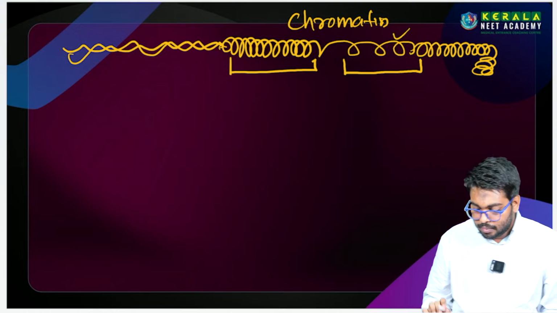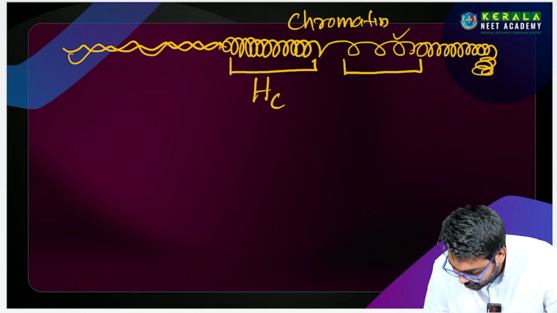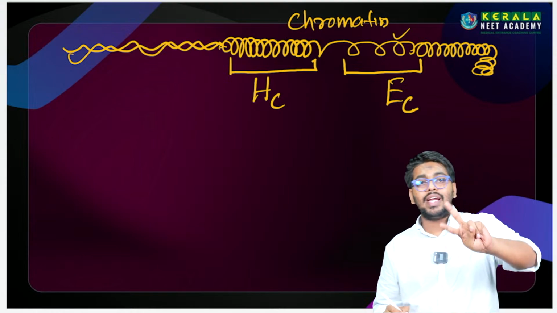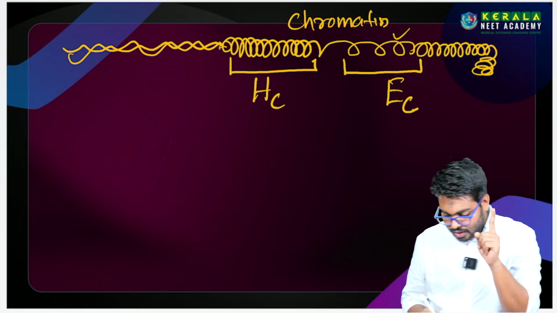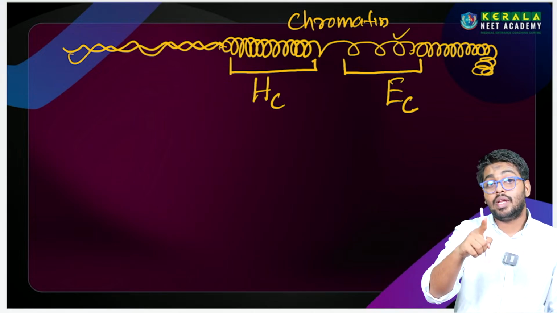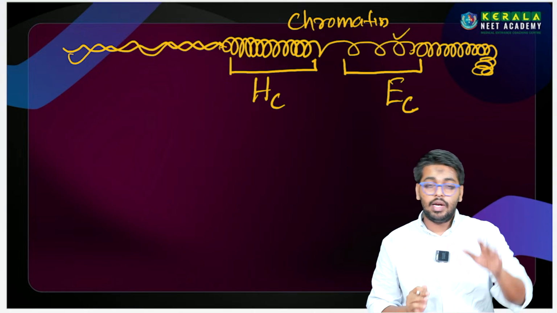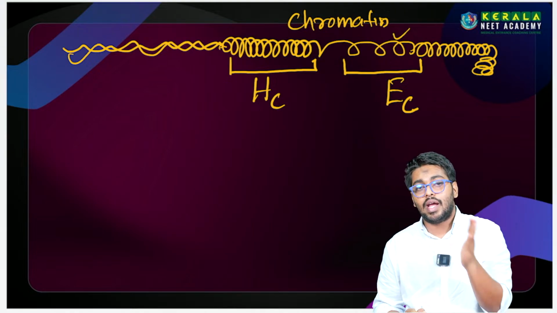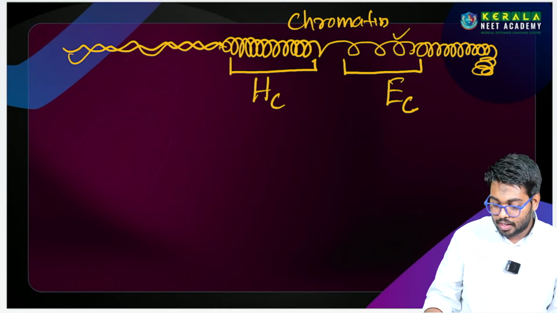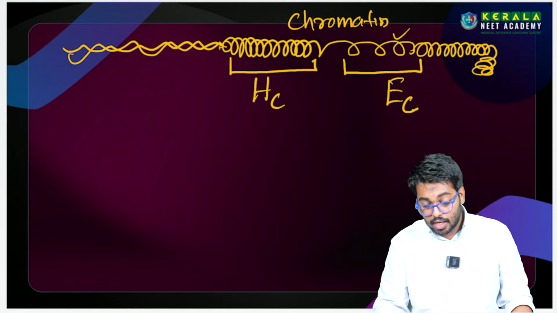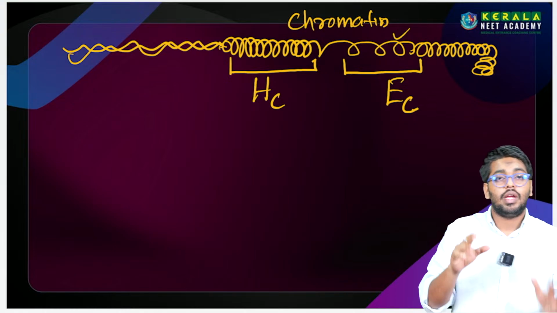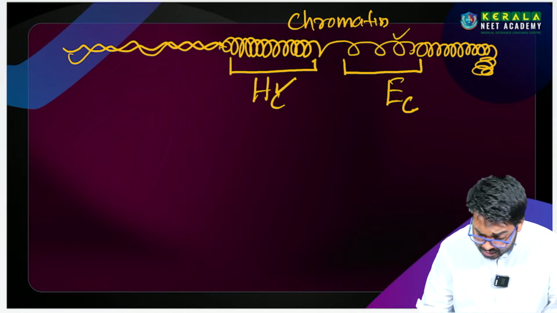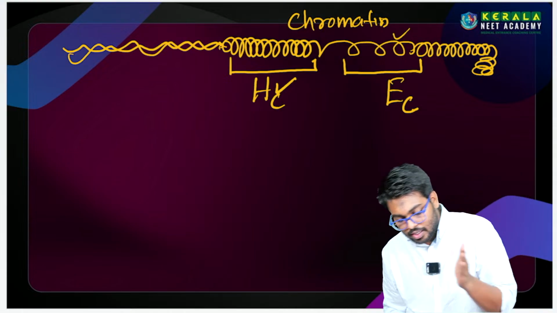The tightly packed chromatin is called heterochromatin and the loosely packed chromatin is called euchromatin. In the textbook there is a clear differentiation. Heterochromatin is of non-coding nature, it stains dark and is transcriptionally inactive. But euchromatin is transcriptionally active, stains light, is loosely packed, and all the coding genes are present in it. In heterochromatin, all the non-coding sequences are present.